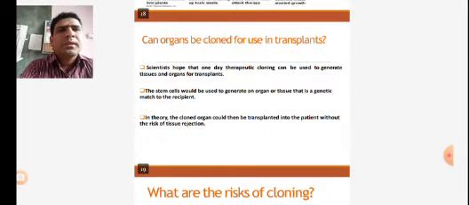Again, can organs be cloned for use in transplant? By using stem cells, the scientists hope that one day therapeutic cloning can be used to generate tissues and organs for transplantation.